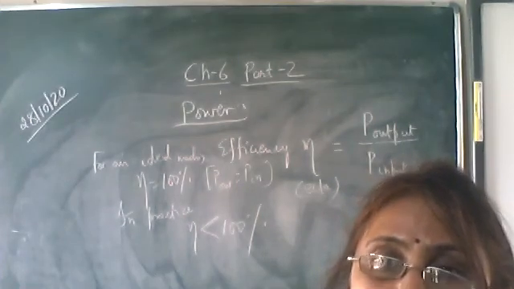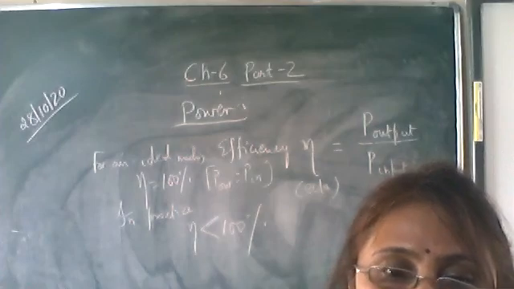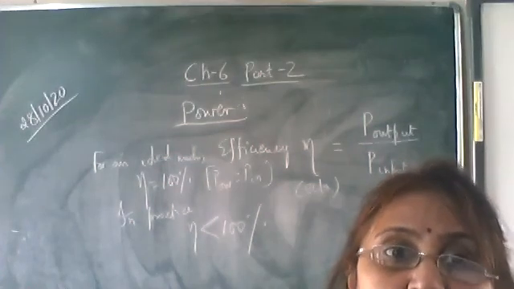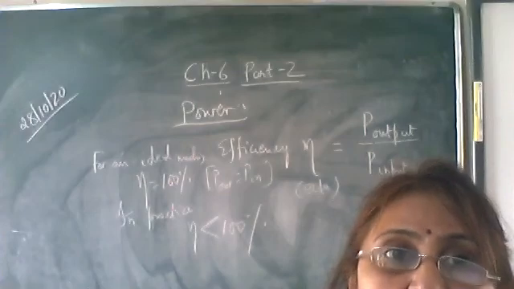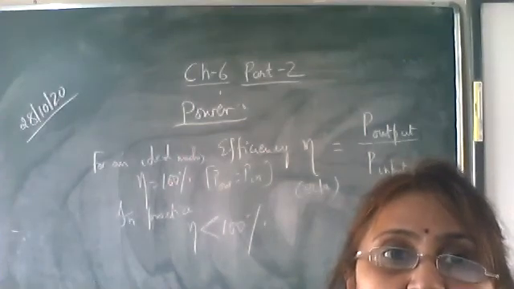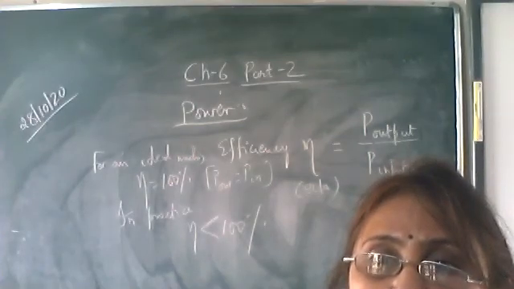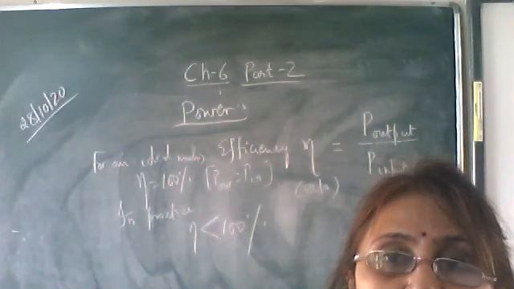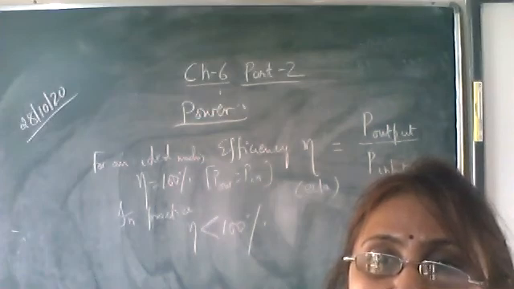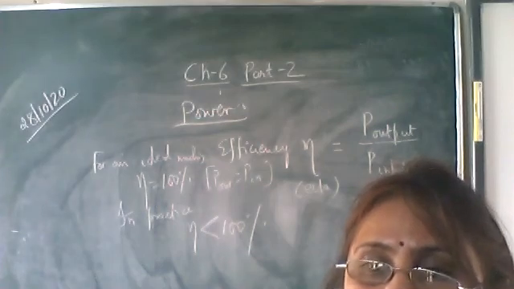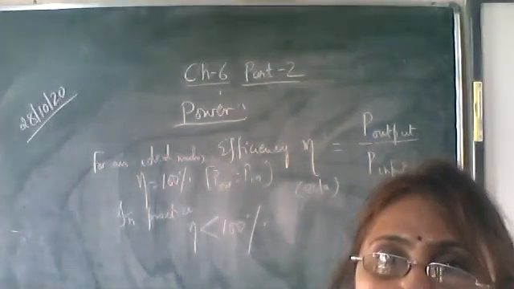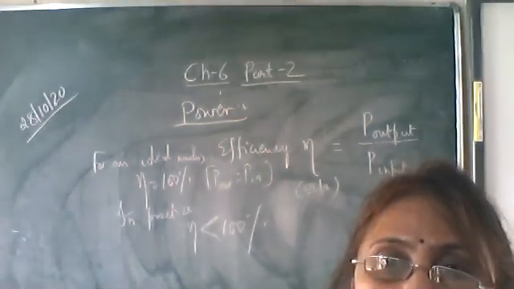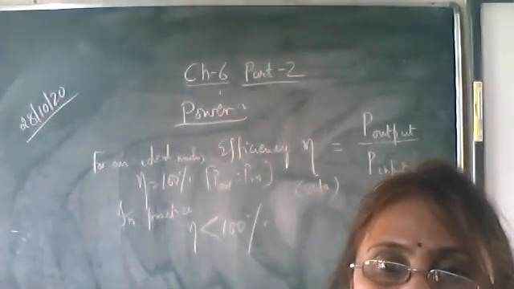Write the other bigger unit, megawatt, where 1 megawatt is equal to 10 raised to the power 6 watts.